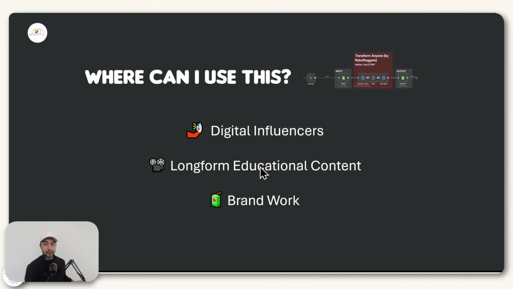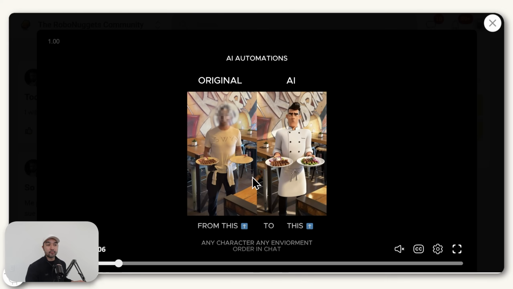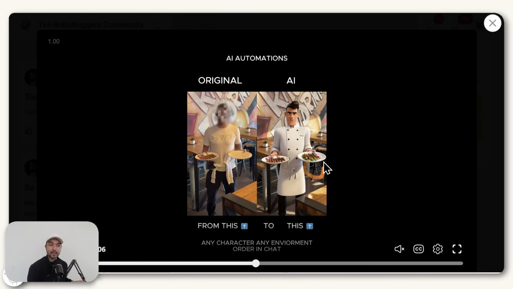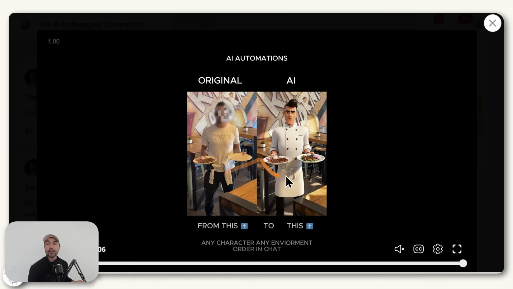And finally, you can use this for brand work as well. And to give a real-life example, one of our core members, Dragon, who is based in Europe, is actually working with a restaurant chain that wants content but prefers not to show their face. And apart from that, they are also trying to build up this character to be the face of their restaurant chain. And so by using a system like this, he transforms recordings of the owner into a character that they now use across their content channels.